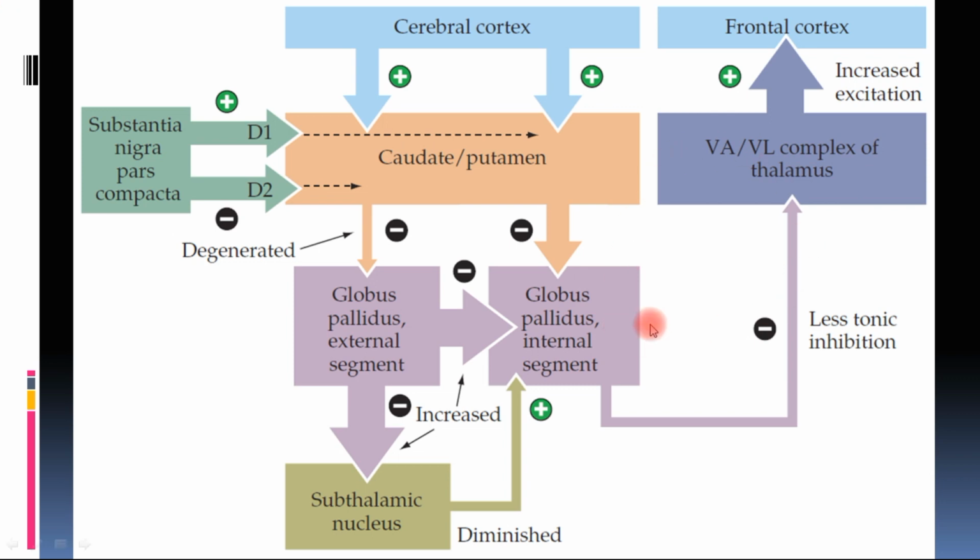So that is the ultimate thing, and this globus pallidus is influenced by both the direct and the indirect pathway, and that is how to understand the mechanism of basal ganglia and the disorders of basal ganglia.